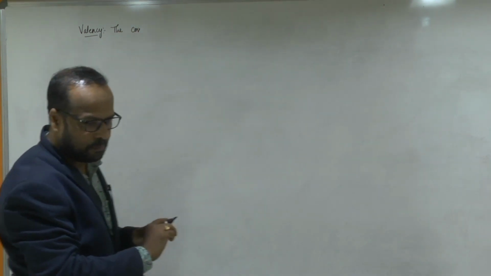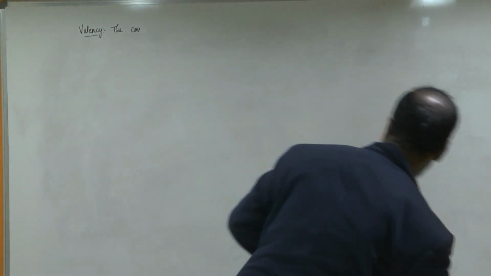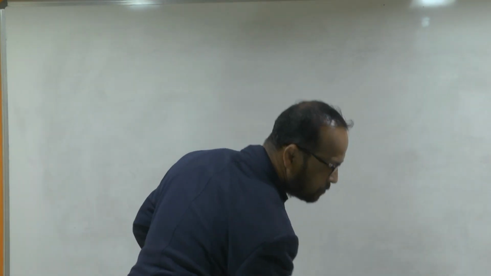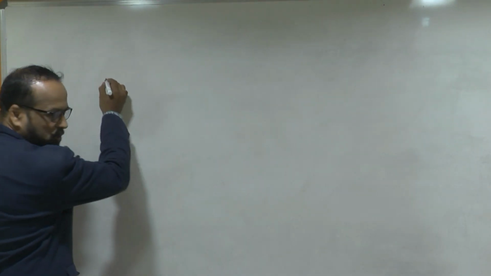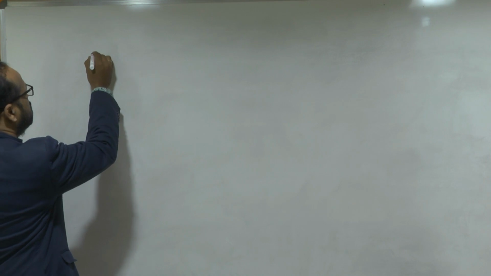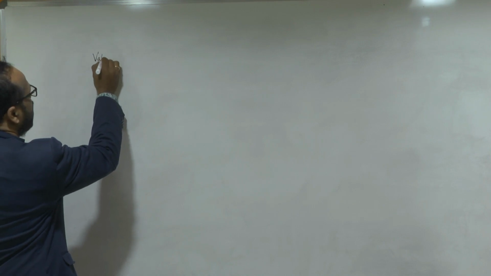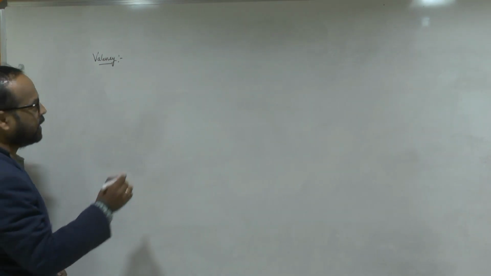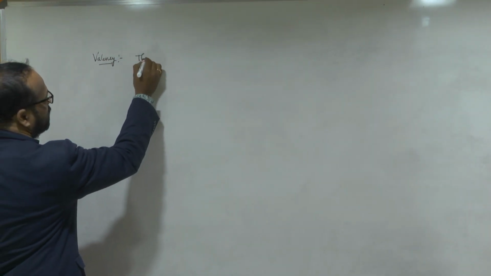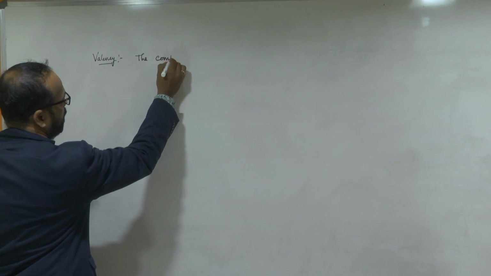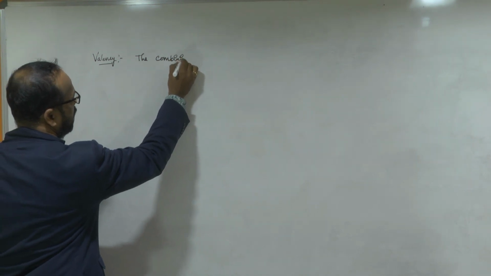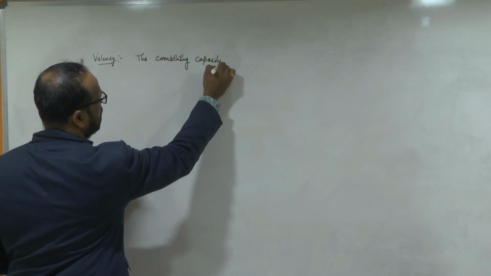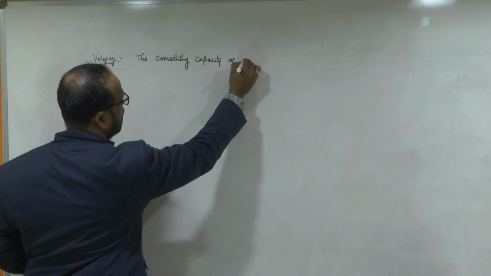Sir, that's not visible. Okay, I'll write a little lower. Is it visible from here? Yeah, it is visible. Okay, so valency means the combining capacity of an atom.